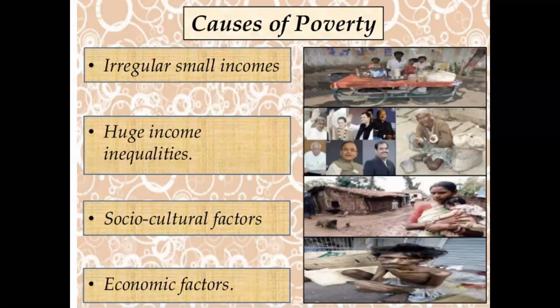Of course, the government also took initiative. Land was to be equally distributed among landless labor. But these efforts were not implemented all over India. They were not effective in most state governments. हर state government ने इसको implement नहीं किया. So lack of land resources has been one of the major causes of poverty in India.